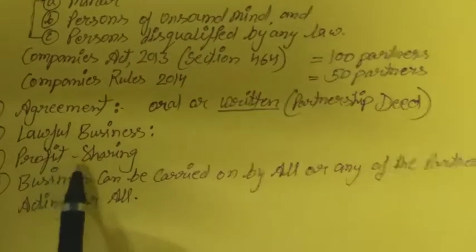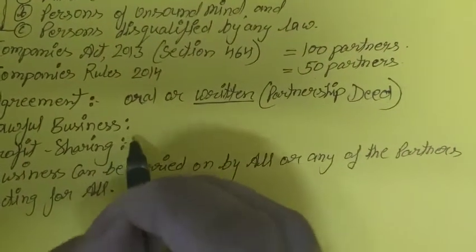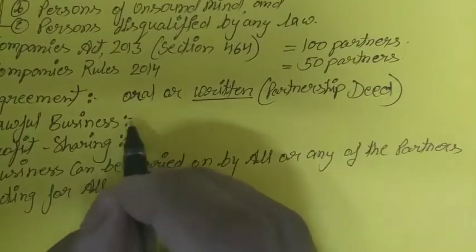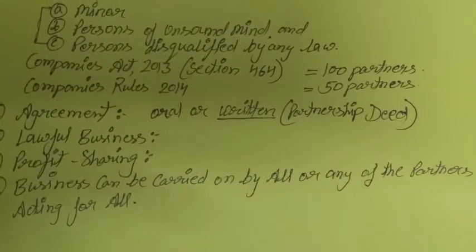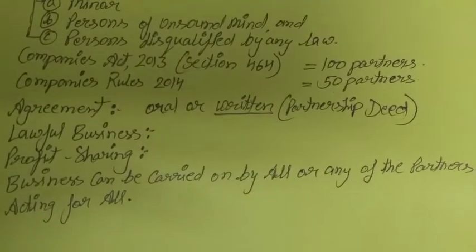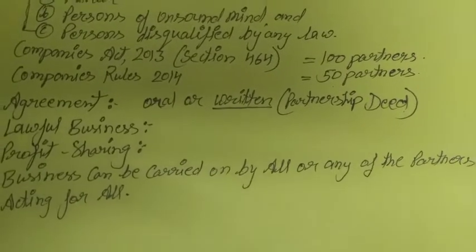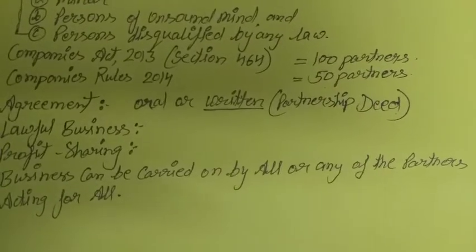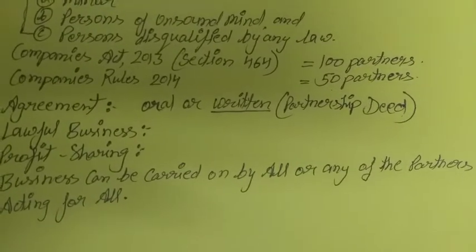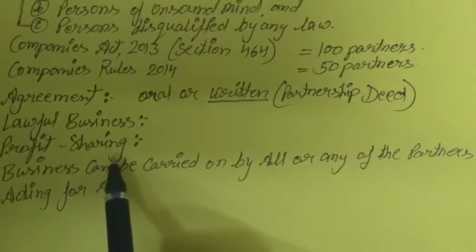Next one is profit sharing. The profit sharing ratio is decided before starting the partnership. According to that, every partner is liable to share their profit. Any one of them cannot be skipped from receiving their profits, or loss. So both things, all the partners have to share.